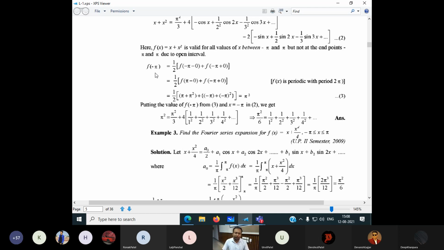Same thing here, if I look here, f of minus 5 is equal to half of f of minus 5 minus 0, anyhow, if I put a 0, it becomes automatically 0, plus f of minus 5 plus 0. It means that the left hand side, I can arrange with the right hand side arithmetically. If I look at any of the arithmetic adjustment, look here. If I add it, I can get twice f of minus 5 divided by 2, meaning I get the same value again. This is only one arrangement, one adjustment, as per the requirement.